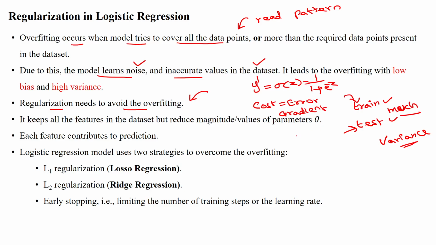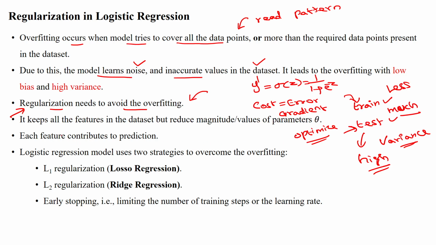Even after optimizing your model, there is the possibility of getting a very small training error and a high testing error. That is the variance. If that is the case, we can apply the regularization approach to avoid overfitting in the model.